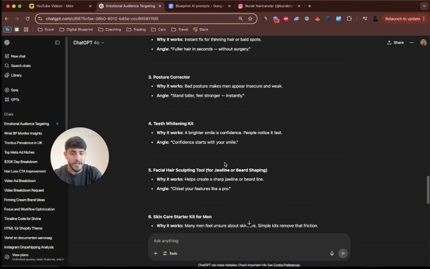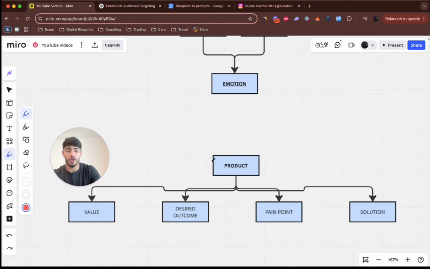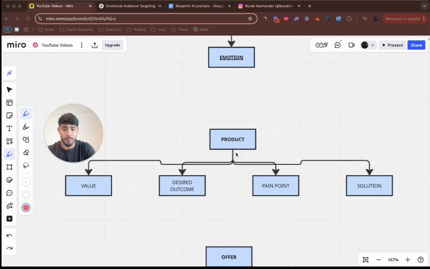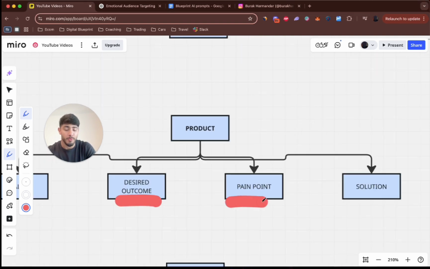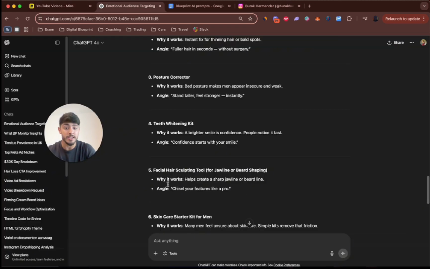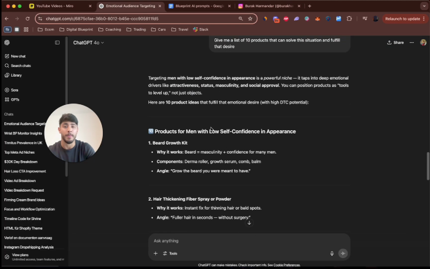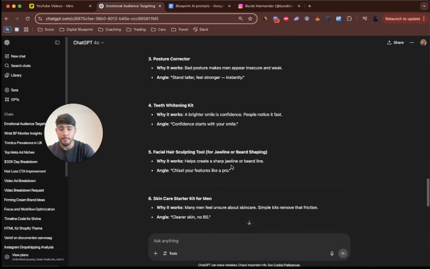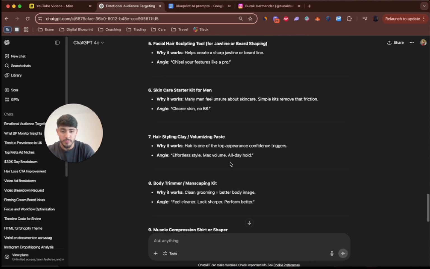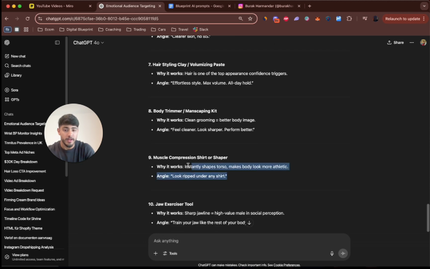So we have a couple here that we can go into. Now, what I'm going to go into is, for example, here, we have a desired outcome and we have a pain point. Now, what would be the biggest pain point out of these for men? One of them, in my opinion, would probably be their body, right? This one, so muscle compression shirt or shaper.